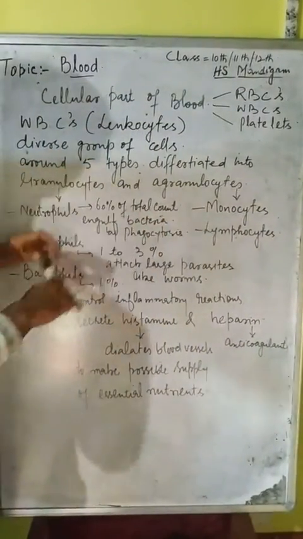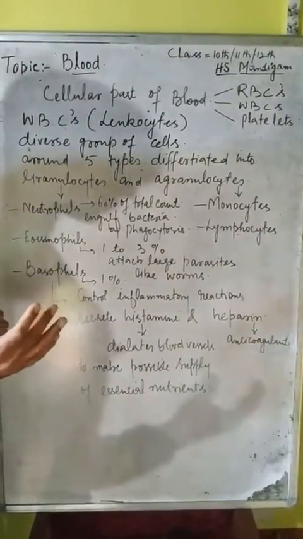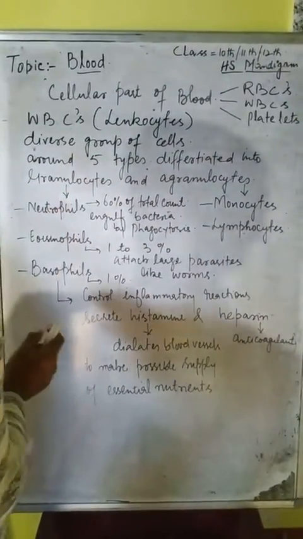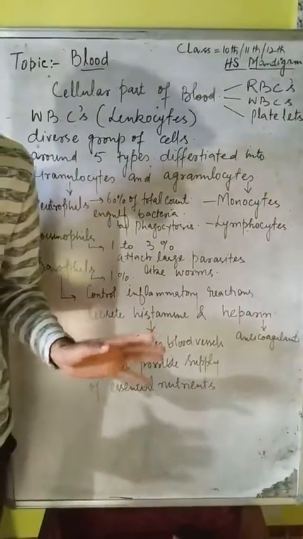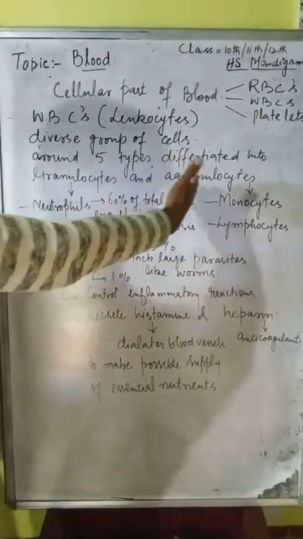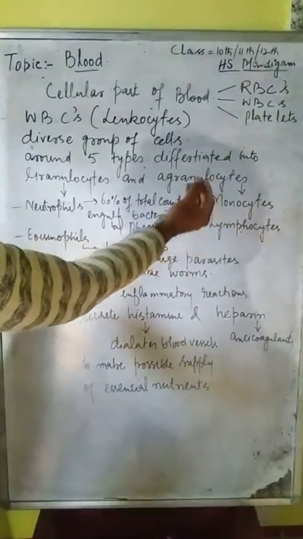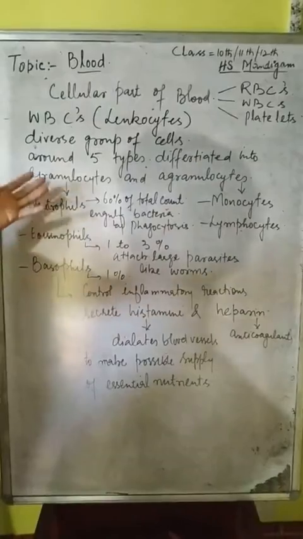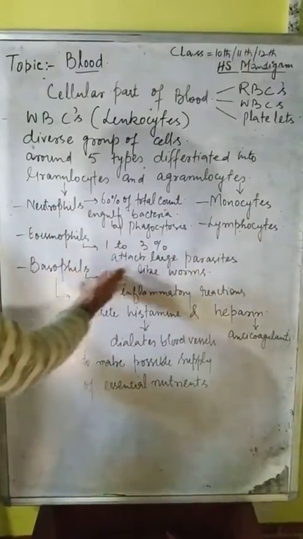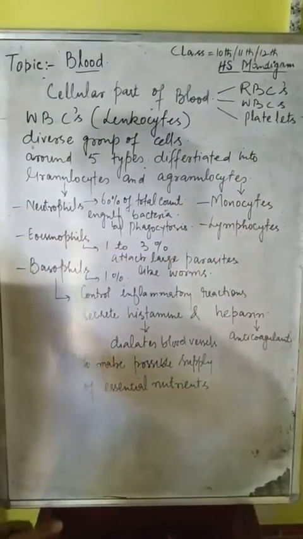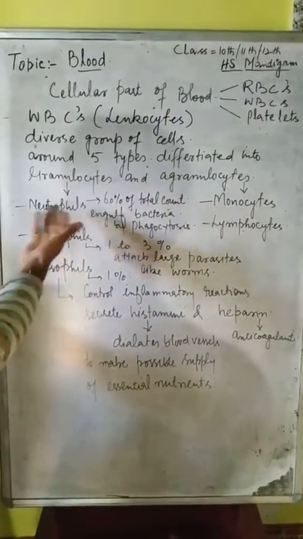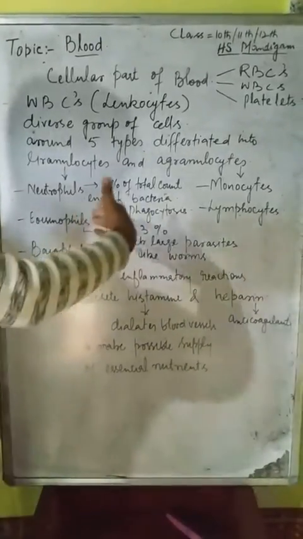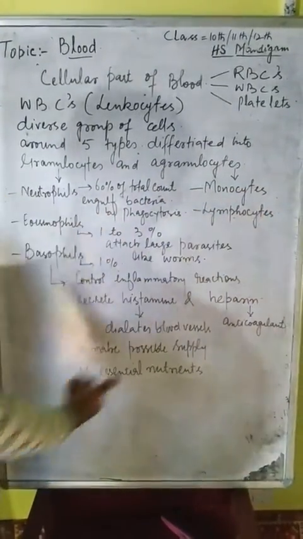Depending upon the presence of granules, especially lysosomes. So granulocytes are those WBCs which have lysosomes as granules in them, and agranulocytes are those WBCs which do not have granules. So now let us see the granulocytes. They are 3 in number, and agranulocytes are 2 in number. Granulocytes consist of neutrophils, eosinophils, and basophils. Agranulocytes are monocytes and lymphocytes.